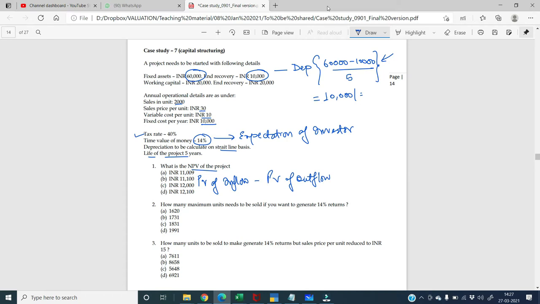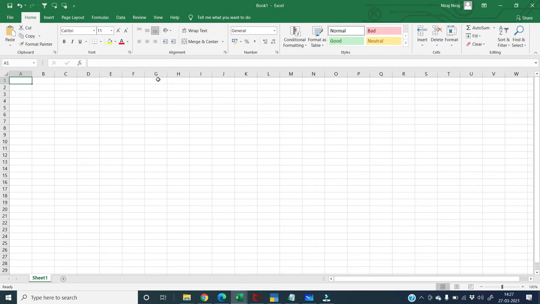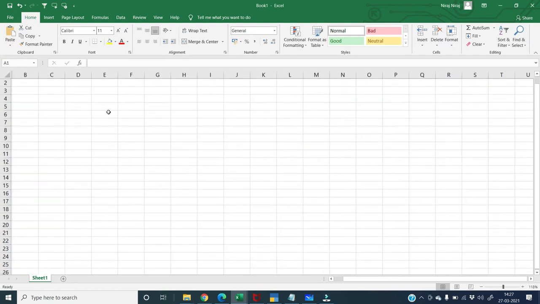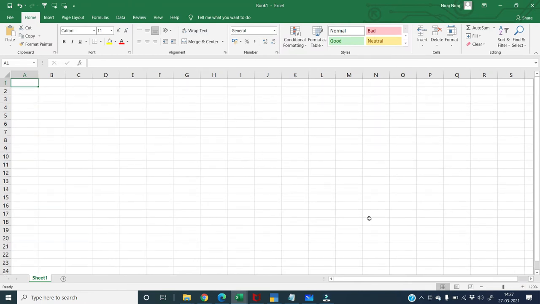We will use Microsoft Excel right now. You can use OpenOffice to calculate this as well. The most important thing whenever you are doing a sum where there is a need for goal seek is that you will have to link everything to each other. You will not key in the numbers directly, you will link everything. So I am first writing here all the details. The sales quantity that has been given to me is 2000.